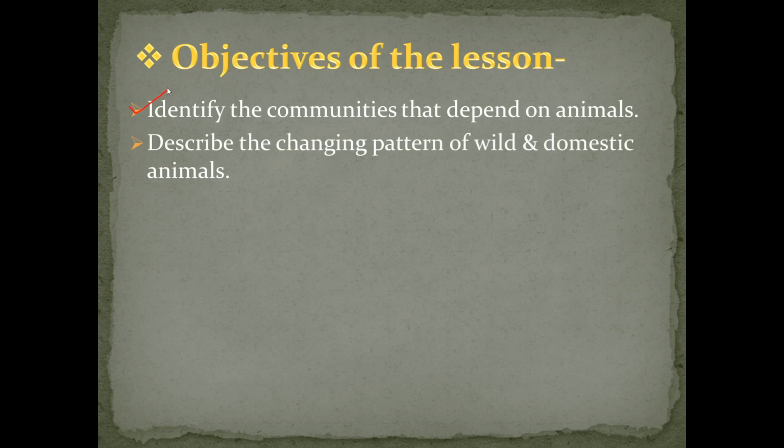Then next, describe the changing pattern of wild and domestic animals. As per this objective, we have to describe the changing pattern of wildlife and domestic animals also. The third objective of this lesson is sensitizing towards cruelty towards animals. This thing also we have to discuss: how some people, not everyone but just a few people, show cruelty toward animals.